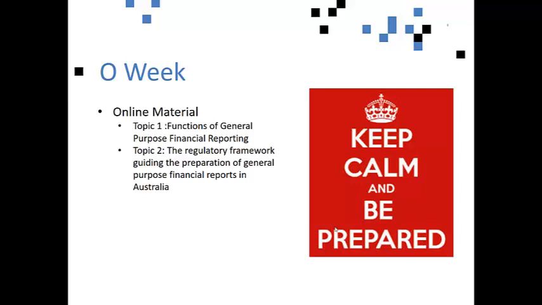So I've identified two short pieces of work which you are required to read, topic 1 and topic 2. I think they're only about 15 pages or 20 pages each, but they very much set the scene or the context within which financial reporting regulation is developed. These are foundation, and they will help you to understand why the regulation takes the form that it does and where it comes from. There are also questions based on this material which are required to be undertaken in week 1 tutorials.